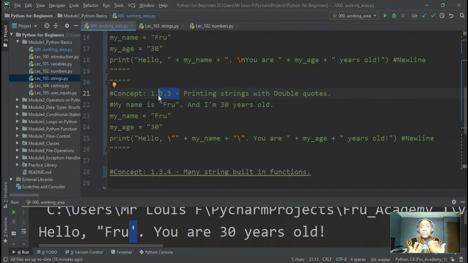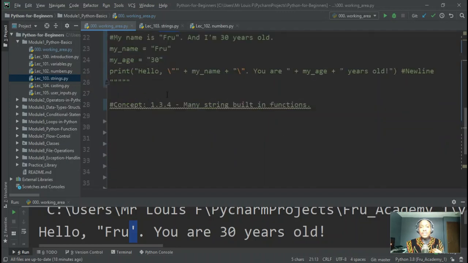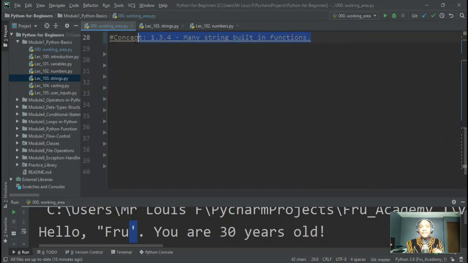Like I can ask you how many characters are in my name. If you count through, how many characters are there? It's obviously 3, right? Because we've counted, but how can the computer program do that? How can you write a program to do that? That would take a lot of understanding of functions within strings for us to be able to do that. And that's what this concept will be covering.